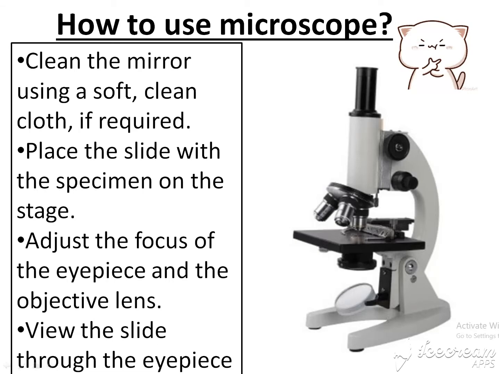How to use the microscope? First, clean the mirror using a soft, clean cloth. Second, place the slide with the specimen on the stage. Third, adjust the focus of the eyepiece and the objective lens. Then view the slide through the eyepiece. These are the basic steps to use a compound microscope.